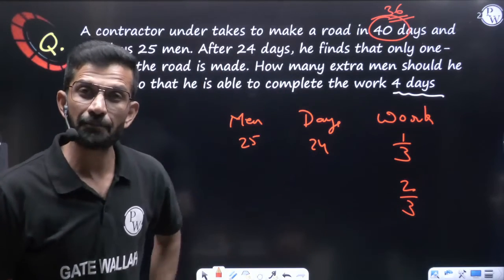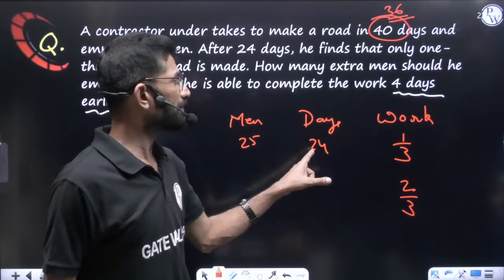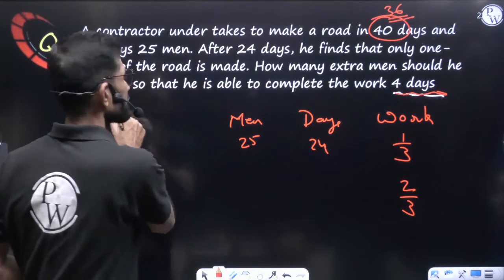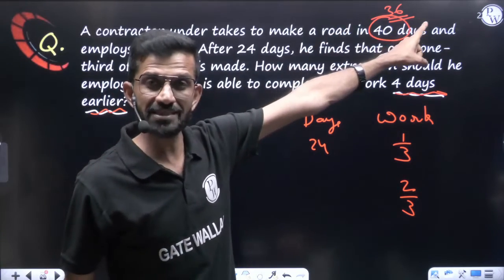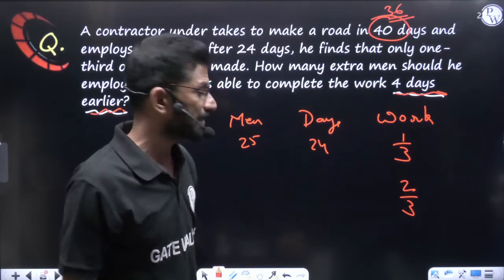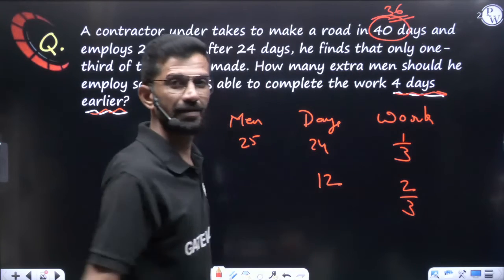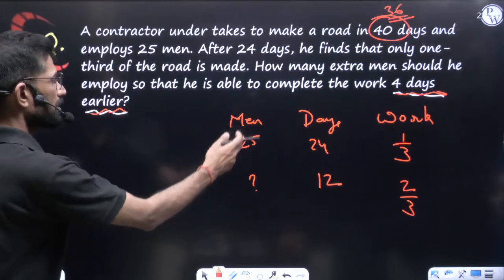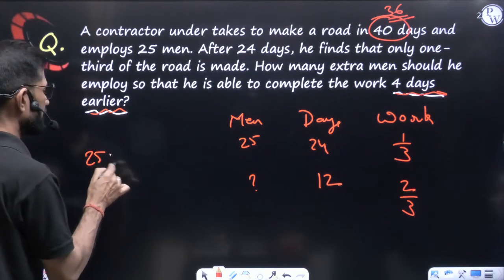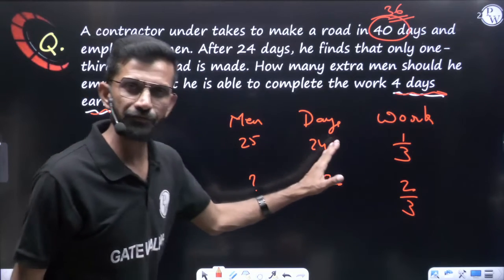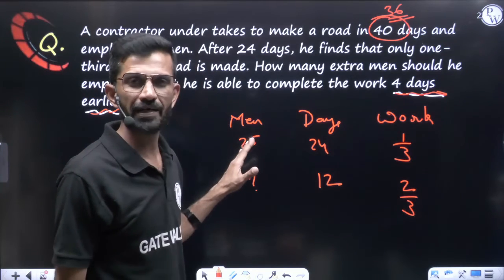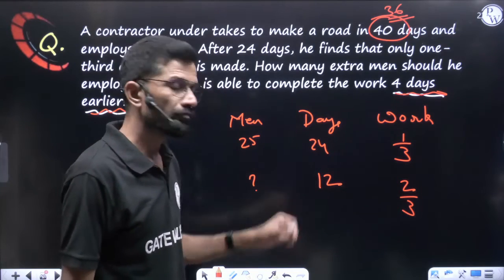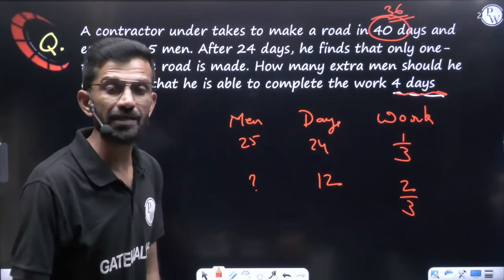How many days are pending now? Don't go for 40 minus 24 because he should complete 4 days earlier. Means 36 days is the target, 24 days is completed. So days left over is 12. How many men should he employ here? That is what we have to find. So this column value is missing. So 25 people are required for 24 days, say this room is to be painted. 25 people we require. Now we want this room to be painted in 12 days only.